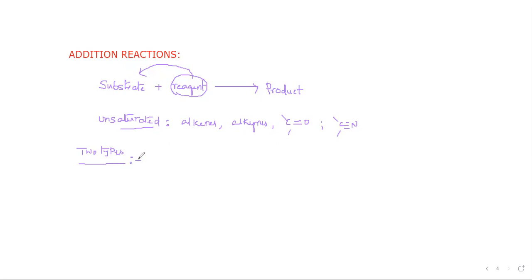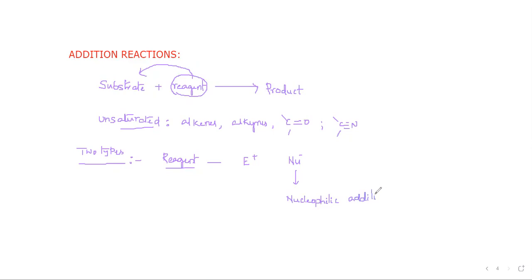So based on the attacking reagent, addition reactions are of two types. We know that reagents are of two types. What are those? Electrophiles and nucleophiles, right? If a nucleophile attacks, the type of reaction is a nucleophilic addition reaction.